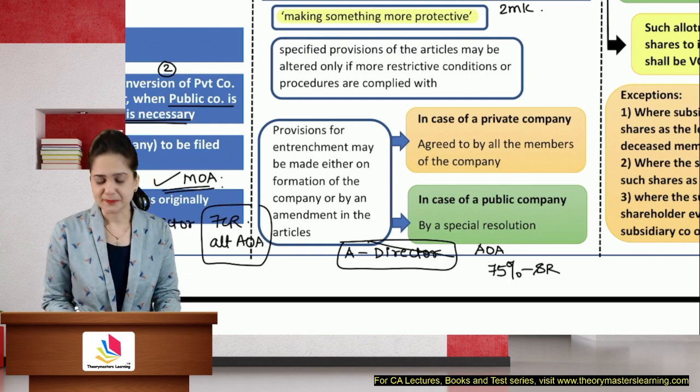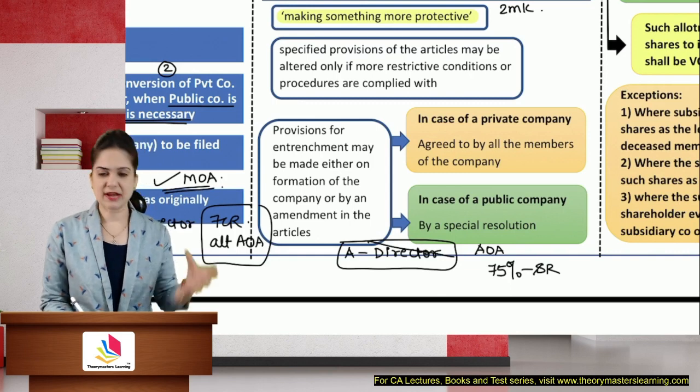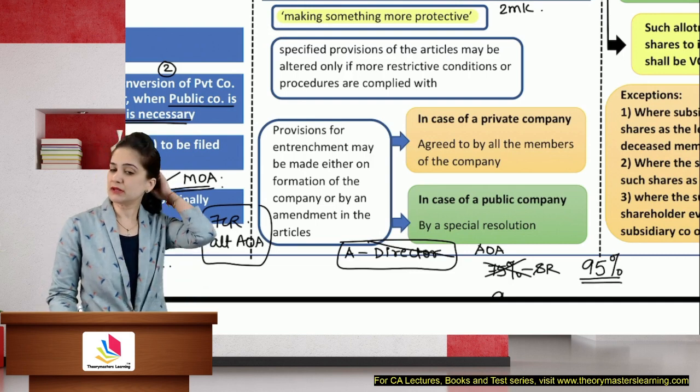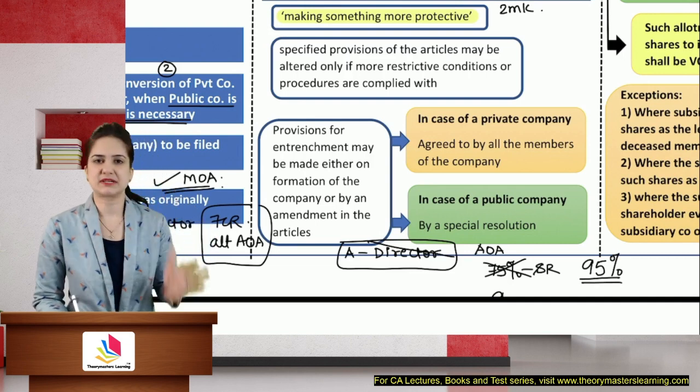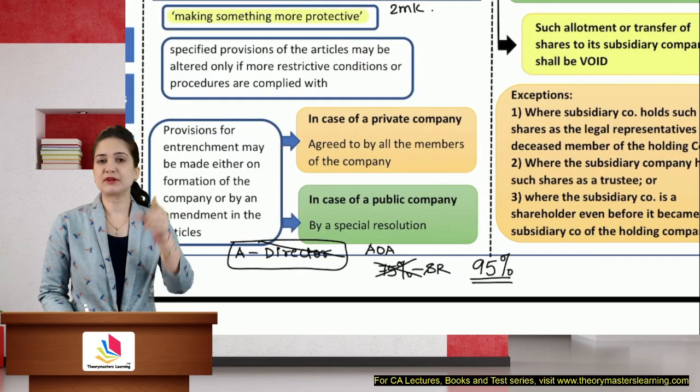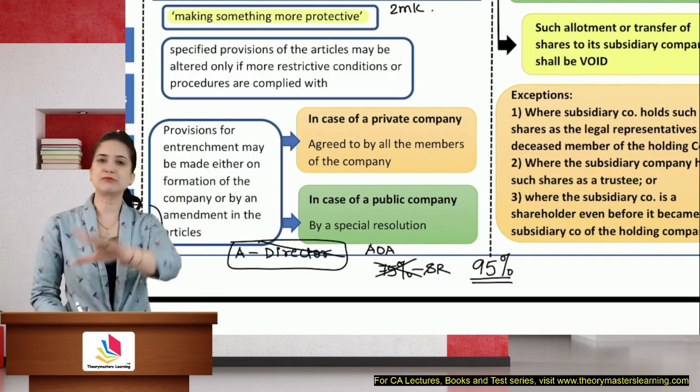So what does he do? He puts an entrenchment in the articles. No, not 75. I require 95% of the members to vote in favor of me being removed as a director. So only when 95% of the members will give their approval for removing me as a director, only then you can remove me, otherwise not.